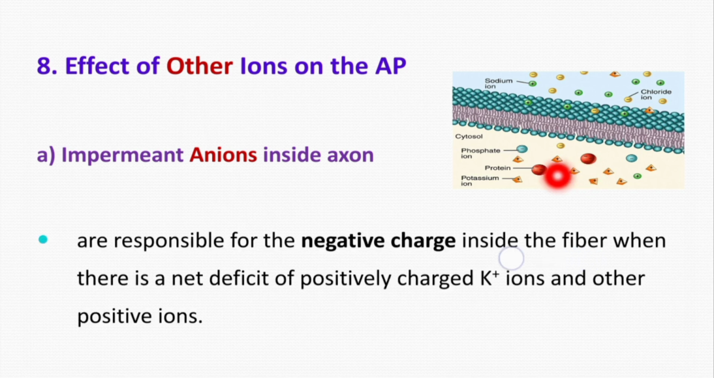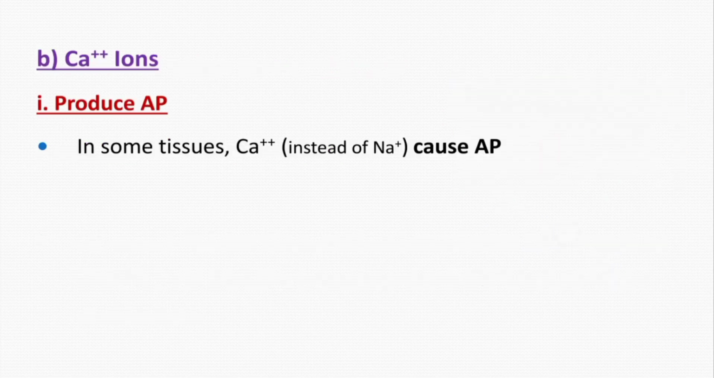So, anions are impermeant; they are strictly confined to the inside of the cell and they cannot move out. They are basically responsible for the negative charge inside the nerve fiber or axon, because when there is a net deficit of the positively charged potassium ions and other positive ions, then these anions give negative charge to this axonal membrane or axolemma. Okay.